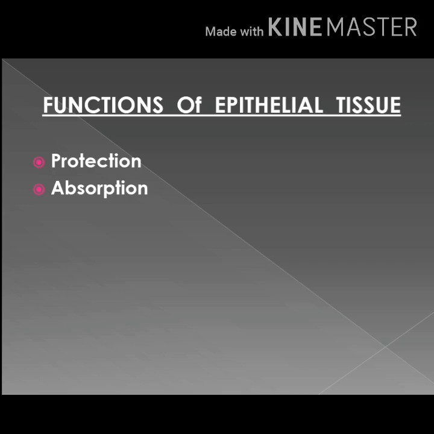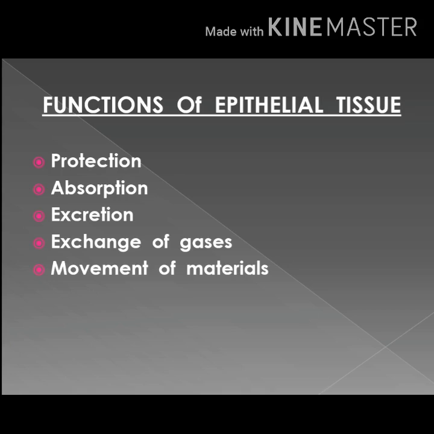food. Next, excretion. In kidney tubules, you can see it helps in excretion. Next, exchange of gases. For example, in lung alveoli, it helps in exchange of gases. Next, movement of materials. Here you can see epithelia having cilia. You will be discussing later. There are cilia in certain epithelial cells which help in movement of various types of materials.